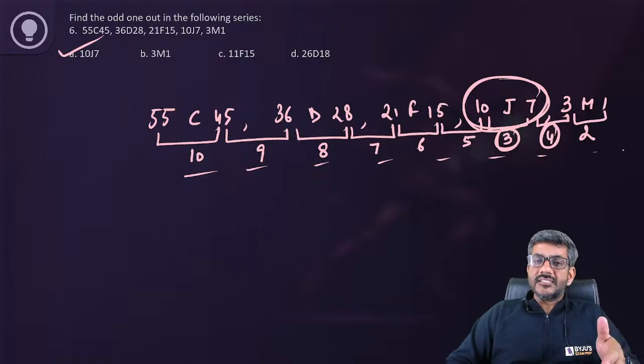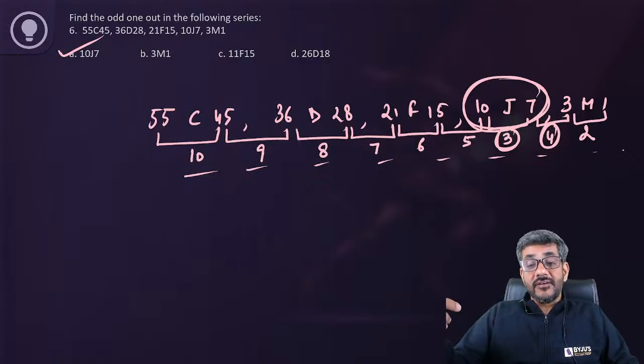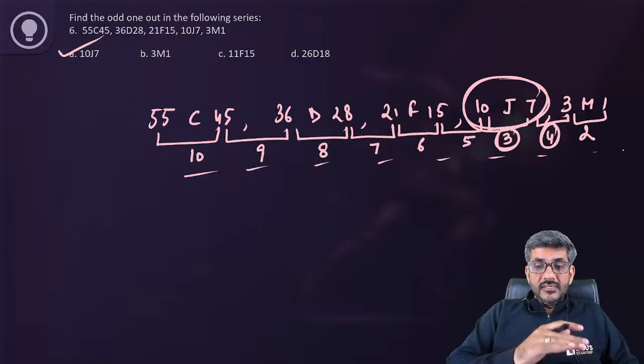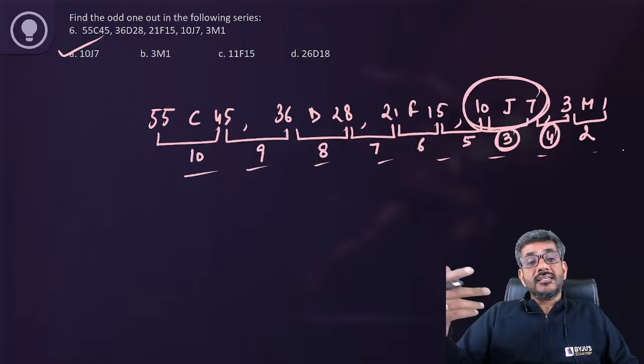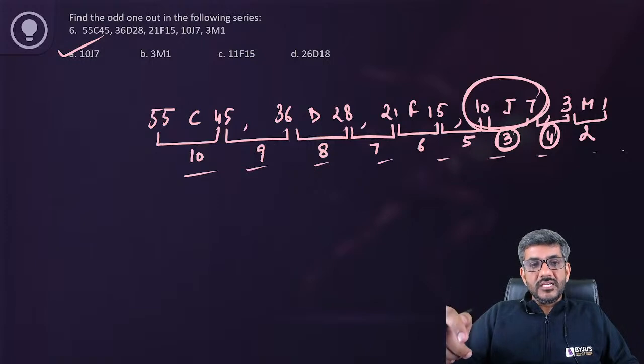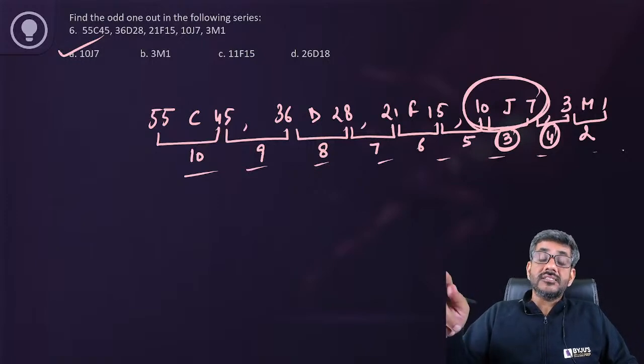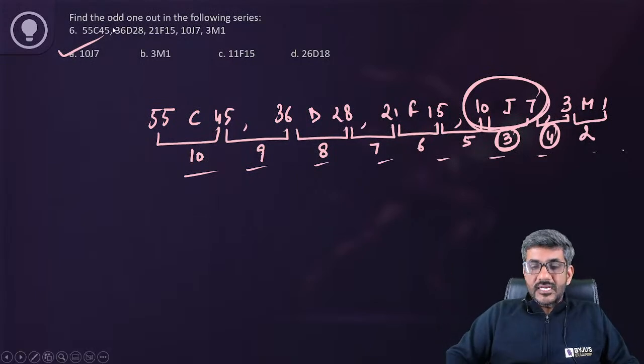After C, just next is D. After D, leaving E, there is F, that is leaving one letter. First, after C nothing was left, then it is D. Then one letter is left, then two letters should have been left. After F, G and H, after H comes I. Then after leaving three letters J K L, we should have M, right? So that should have been the answer.